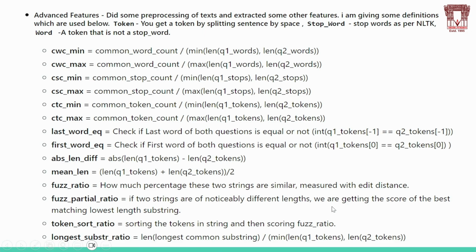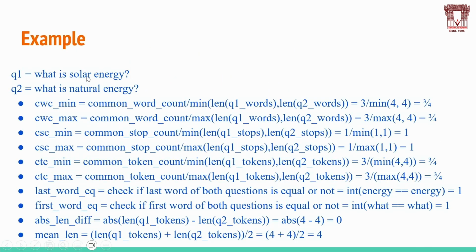Coming to the advanced features, these are some of the advanced features we are calculating in our data set. The common word count minimum, common word count max, common stop words minimum, common stop words max, common token count minimum, common token count max, and some other features also. Common word count: these two questions we took. The common words are what, is, energy. These are the common words in question 1 and question 2. Common word count is 3.